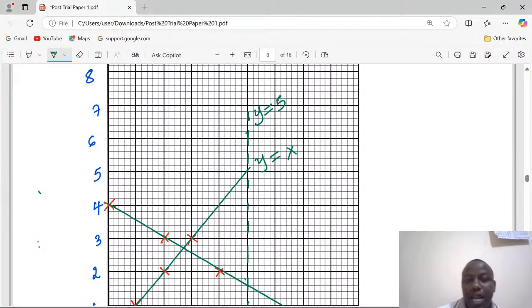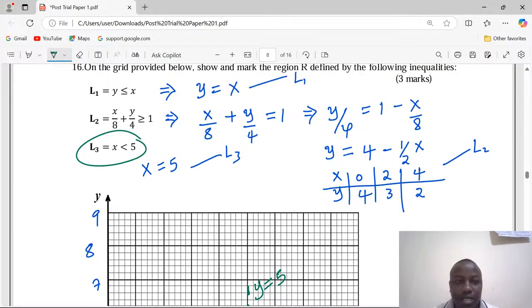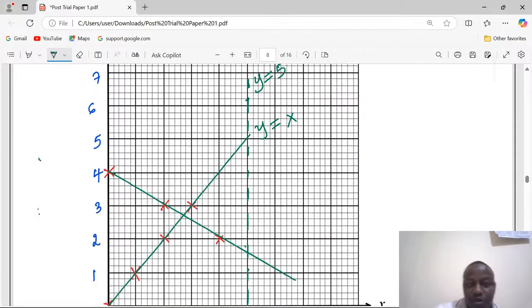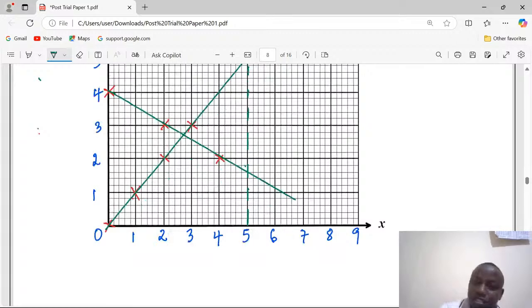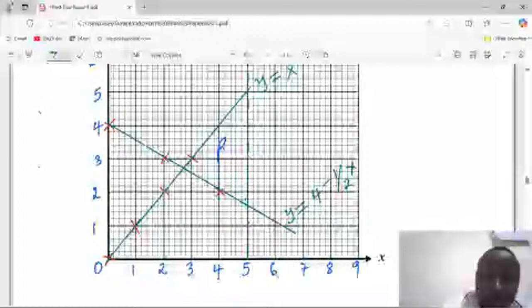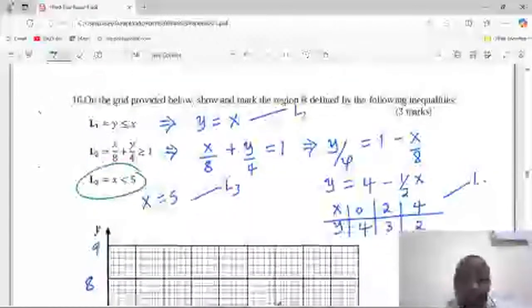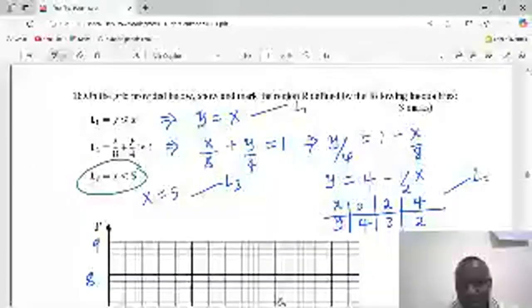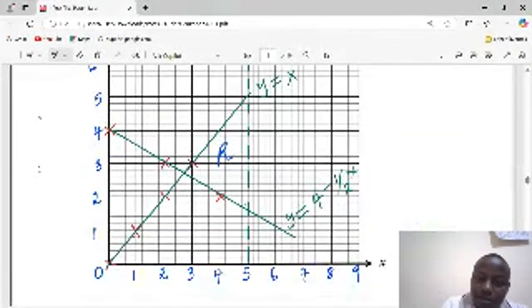The region which has been bounded by the borderlines is becoming our region R. We have been told to mark the region, which means all the other sides are supposed to be shaded.